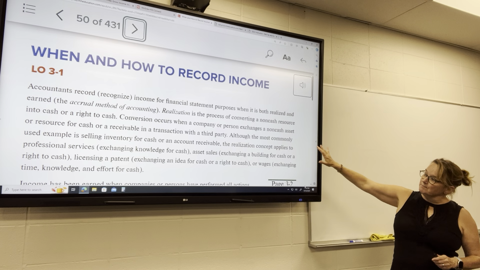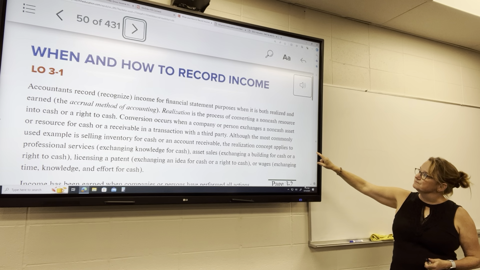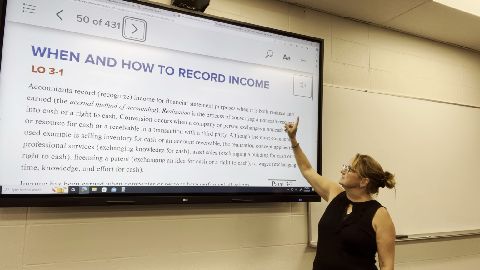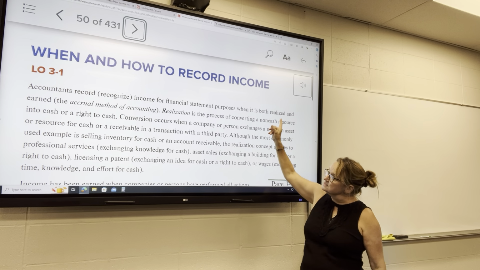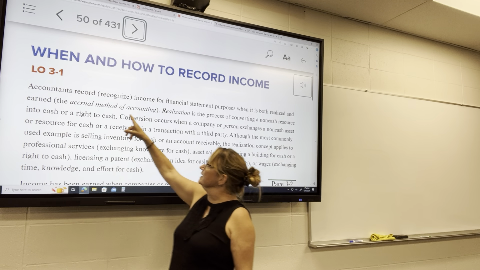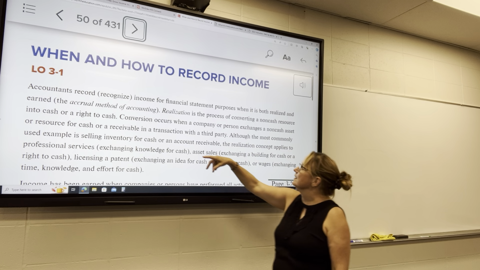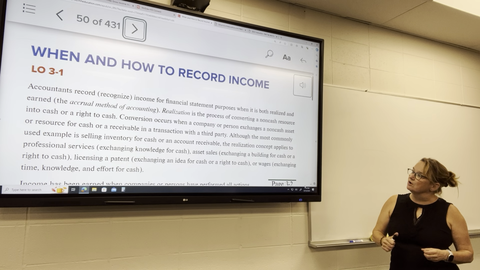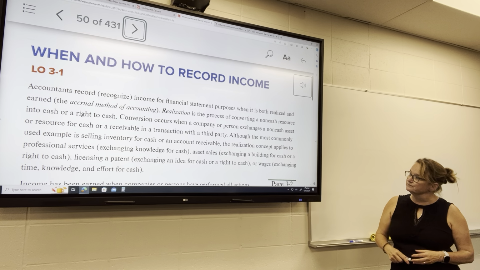For financial statement purposes, they talk about income being recorded when it's realized and when it's earned. Realization is when non-cash resources are converted into cash.